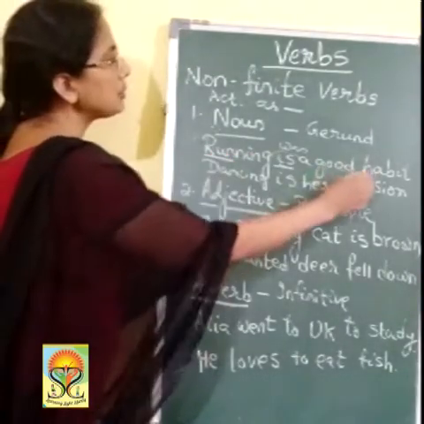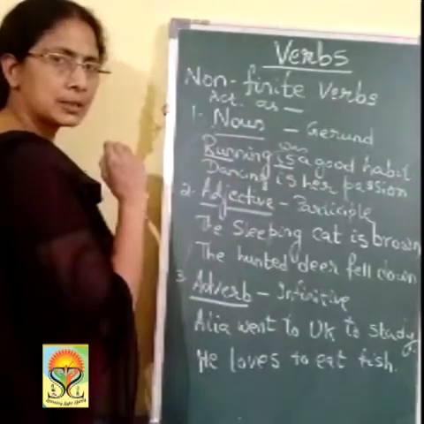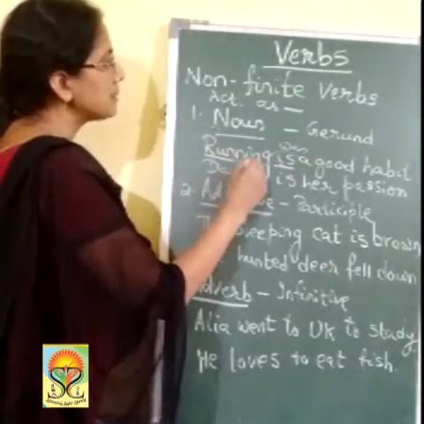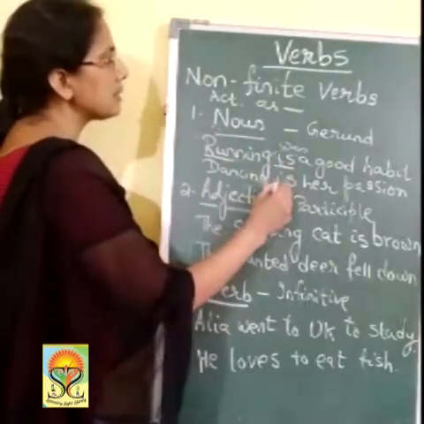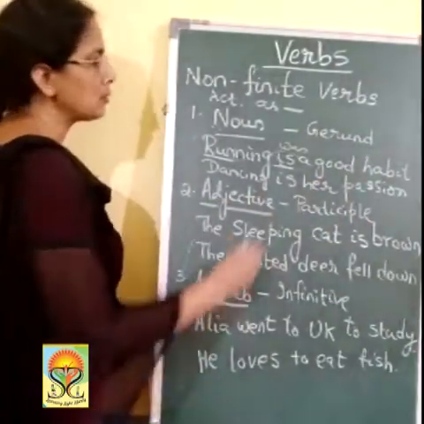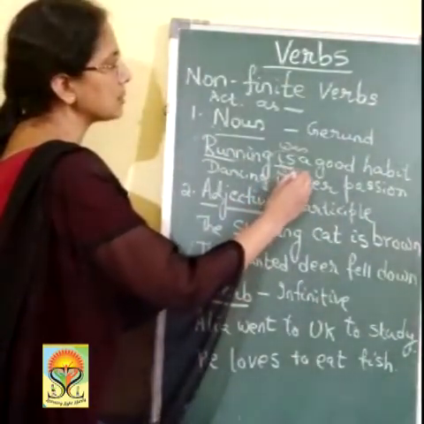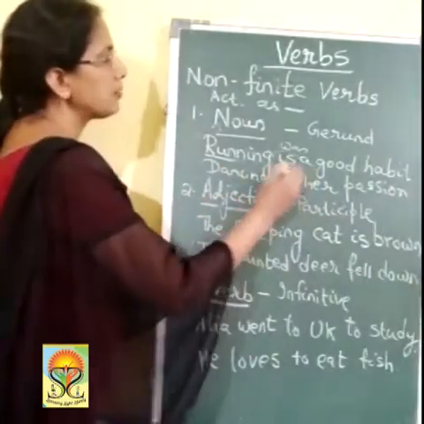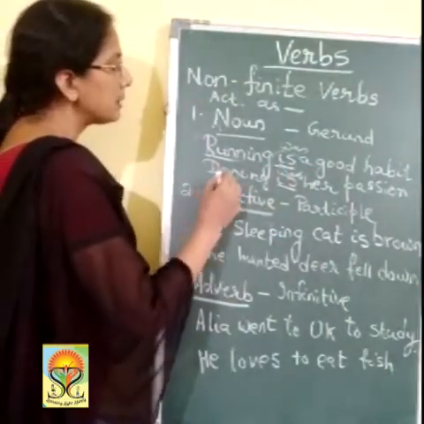So, what is a good habit? Running is a good habit. So, it acts as a noun here. Dancing is her passion. As I told you, if I change this, it becomes past tense, it becomes was. So, this is the finite verb, whereas the non-finite verb is dancing, dance.